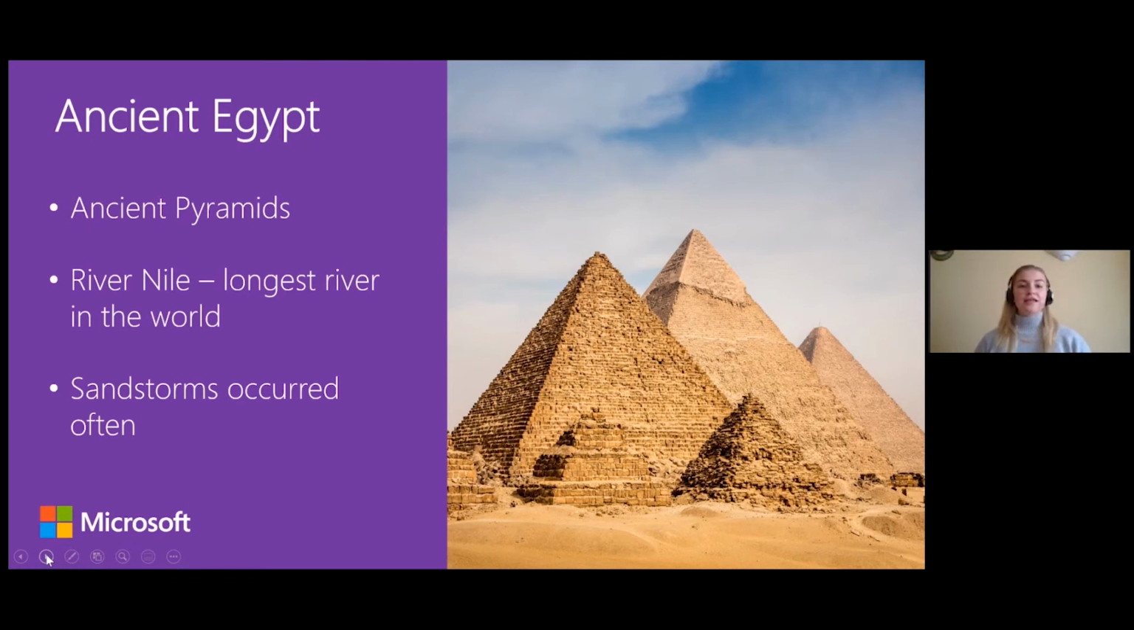The River Nile is the longest river in the world, and it can be found in Egypt. The next fact I have is the Great Pyramids, which are found in Egypt, are a historical landmark known all around the world. And the last fact I have is that Egypt experiences sandstorms quite often, and the Egyptians have had to learn how to deal with these sandstorms.